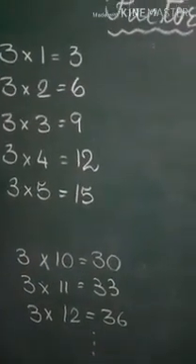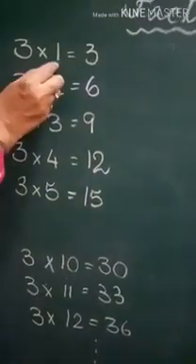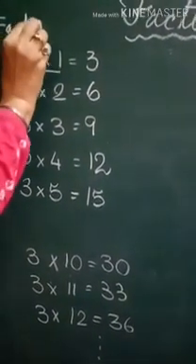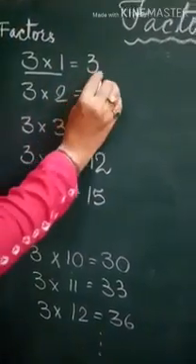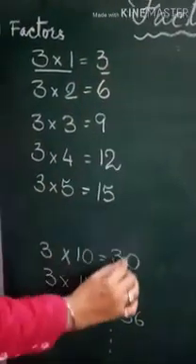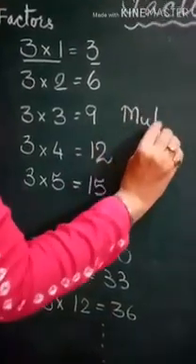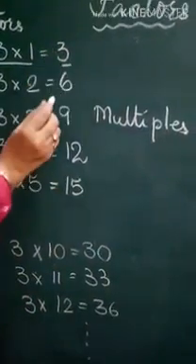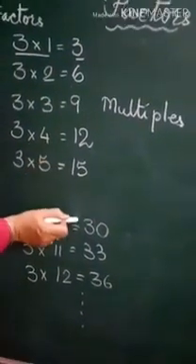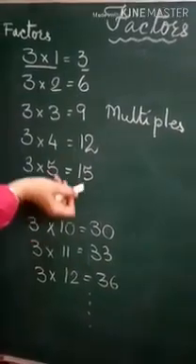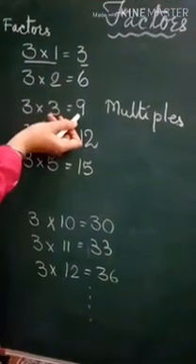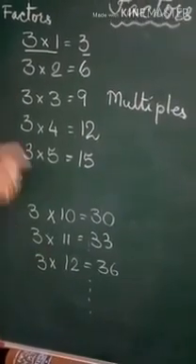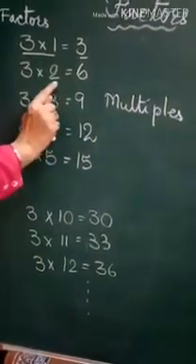Now here itself we have multiples as well as factors. The numbers which are written this side are called factors. And all the numbers which are written after the equal to sign are called multiples. So what are the multiples? 3, 6, 9, 12, 15, then 30, 33, 36, all these are multiples. Multiples of which number? Of 3. All these are multiples of 3.